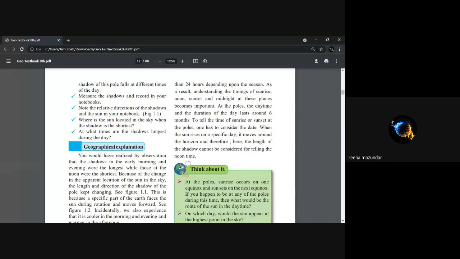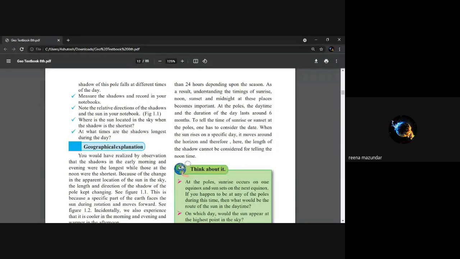Than 24 hours depending upon the season. As a result, understanding of timing of sunrise, noon, sunset at these places becomes important. Norway is the place in Europe. We call it a land of midnight sun. Why? Because it lies at such a place in the North Pole where the sun does not seem to set for 50 days. Isn't it?